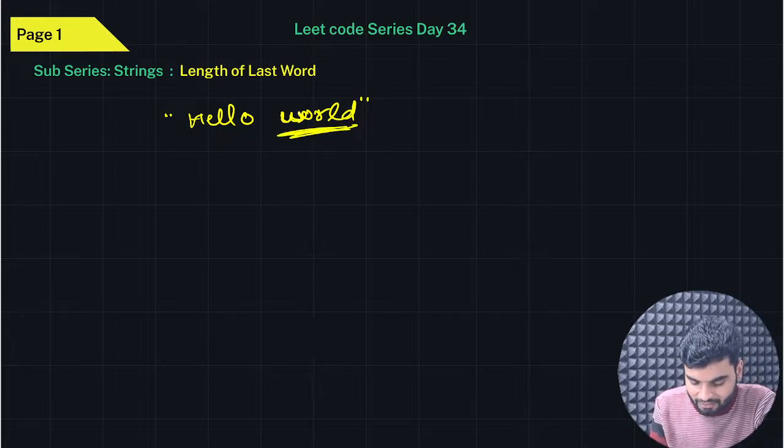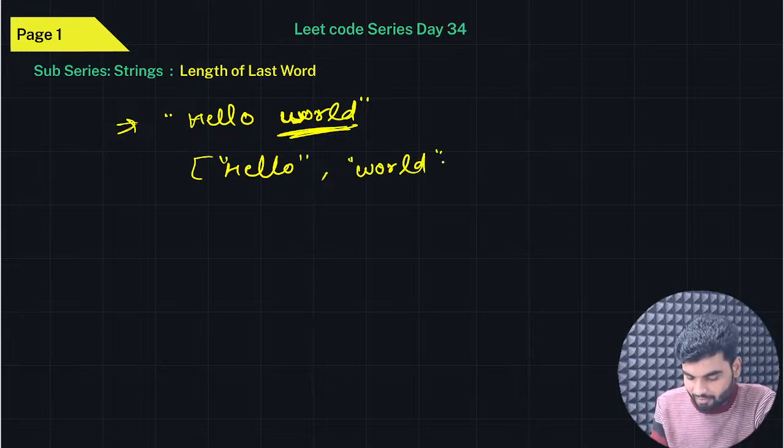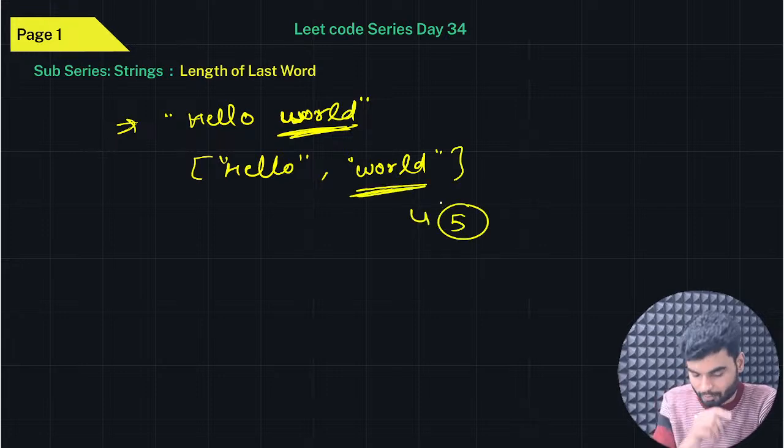In Java and Python, you have a split method by which you can convert this whole string to an array, or a list. All the non-spacing words I want to convert into elements of the array. So this is the last element, I will have the length of it, which is 5, and that will be the output. Right, this is a simple algorithm for Java and Python.